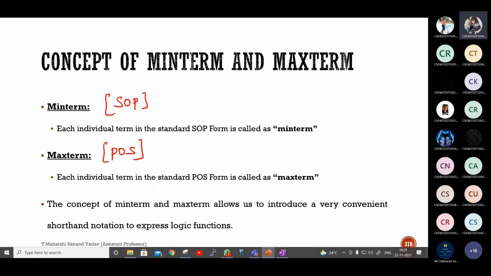Just now I told you one concept of 0 and 1. So for SOP, what is 0 and what is 1? 0 is bar. 1 is normal. What about POS? For POS, 0 is normal, 1 is bar. Okay, correct.